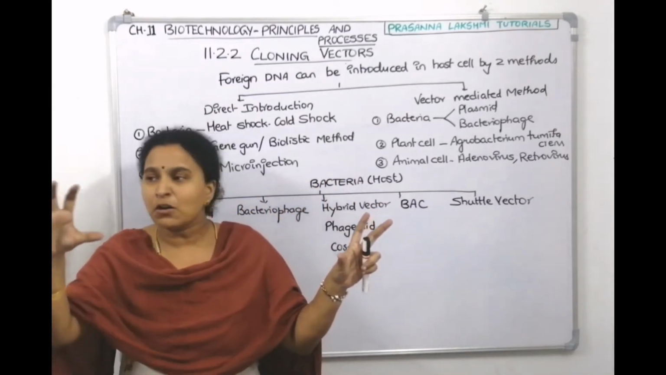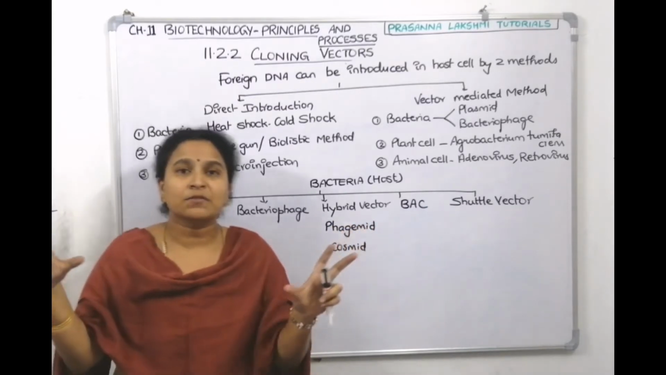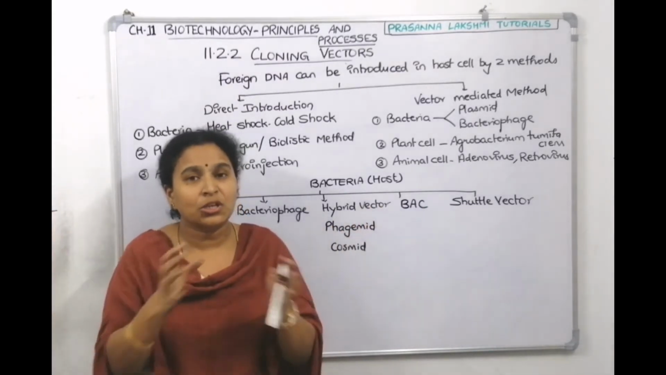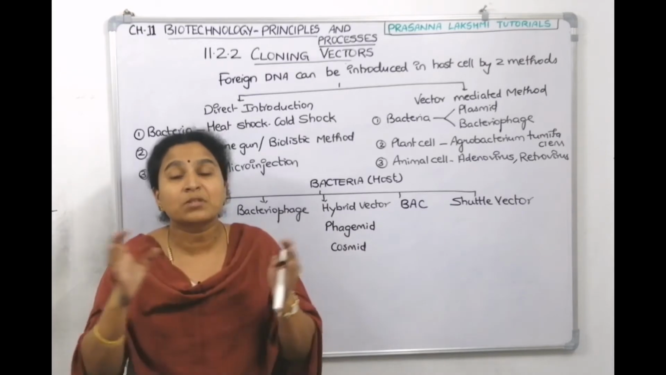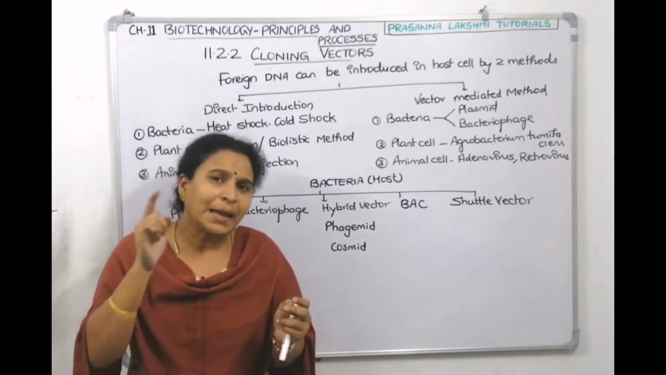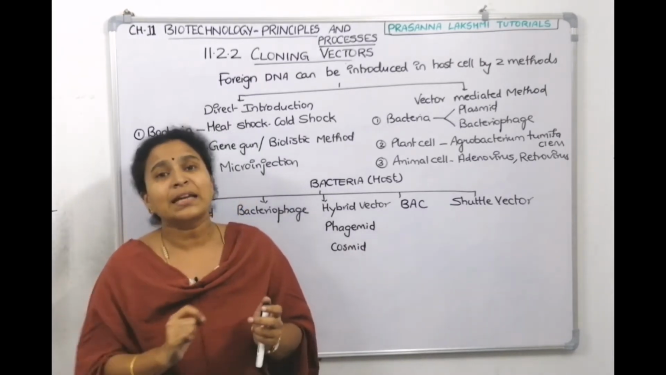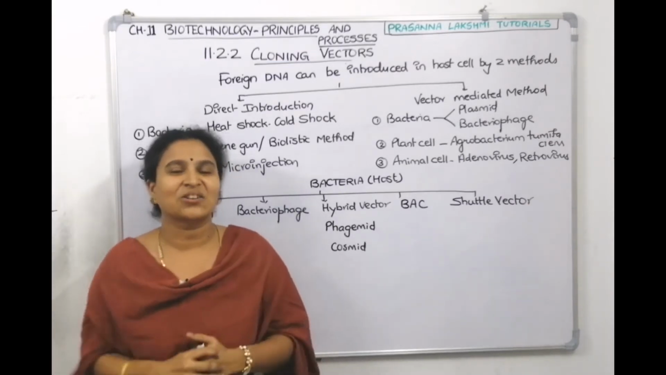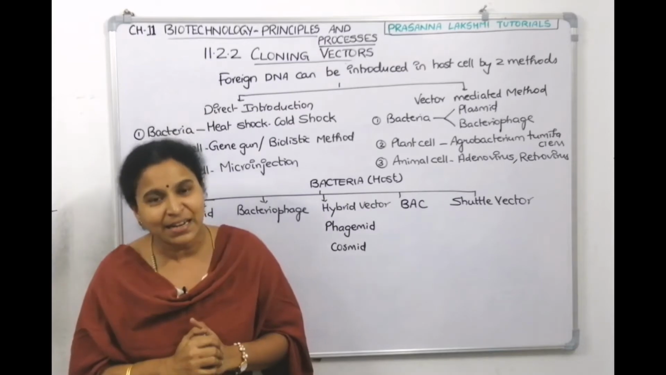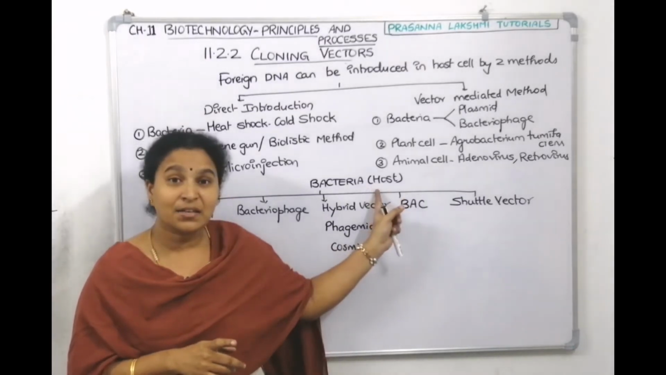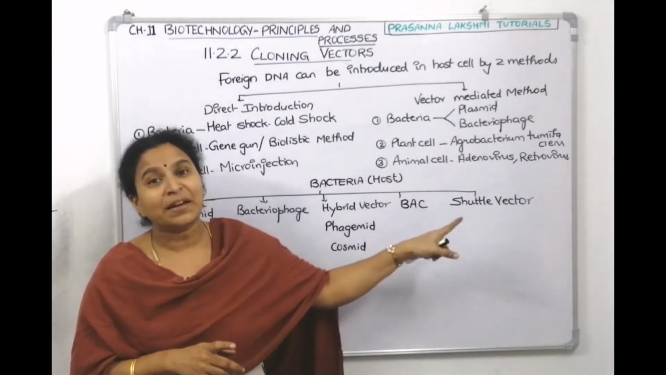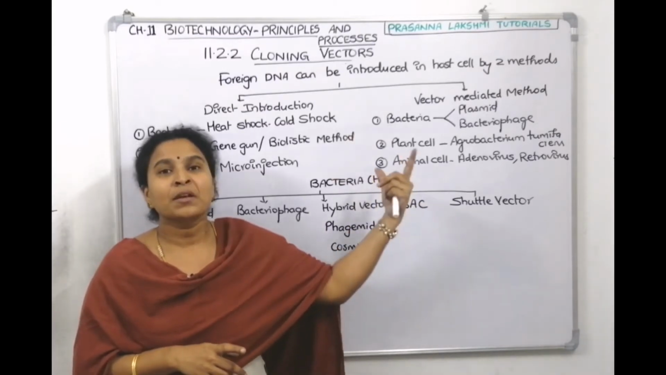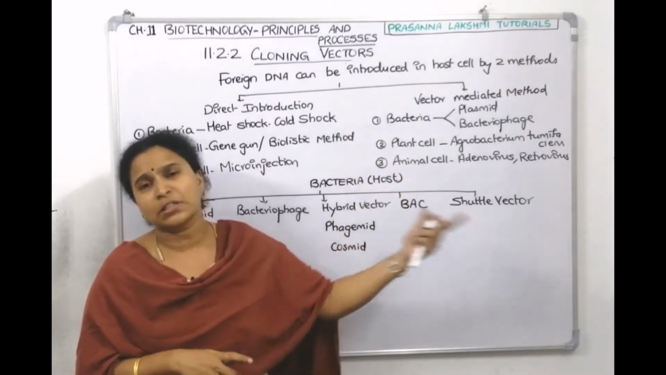Some vectors work only in prokaryotes. Some vectors work only in eukaryotes, because the gene regulation and everything becomes different. But there are certain types of vectors which can work both in prokaryotes and eukaryotes. Then they are called shuttle vectors. A shuttle vector operates in bacteria, which is a prokaryote, and also in yeast, which is a eukaryote.